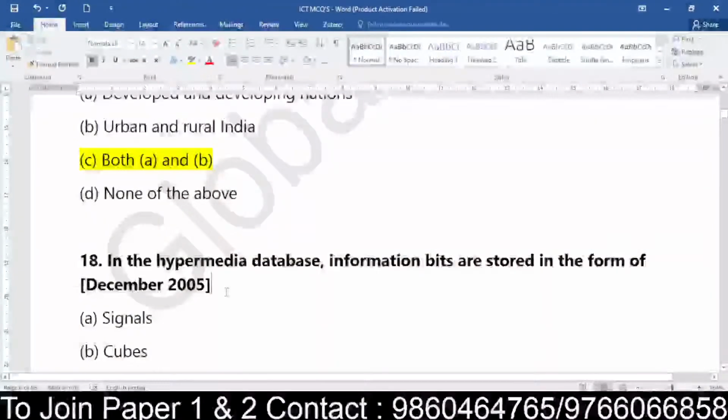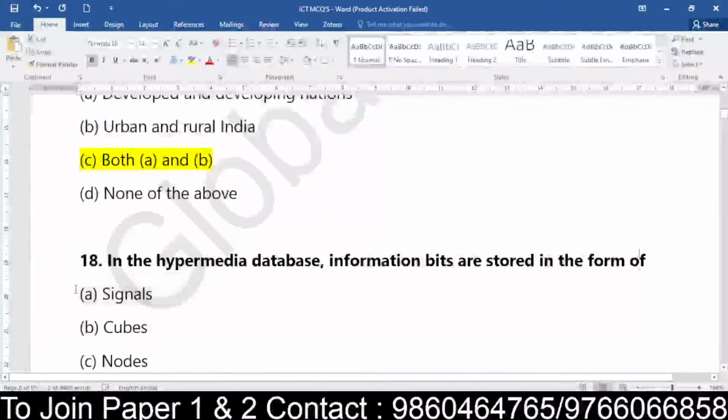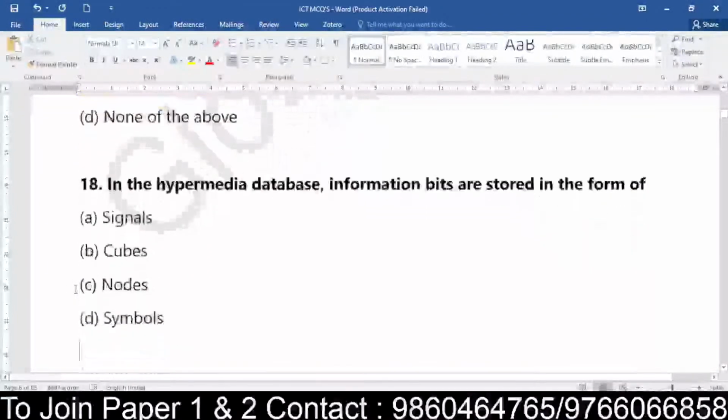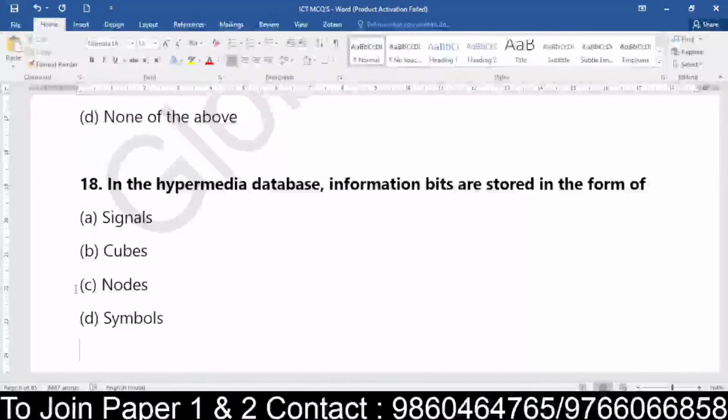So this is one of the questions which was there in the old syllabus also, but still it's important, so I've taken it up. So in the hypermedia database, information bits are stored in the form of what? When we talk about a hypermedia database, is the information stored in the form of signals, cubes, nodes, or symbols? So in a hypermedia database, the information is stored in the form of what?